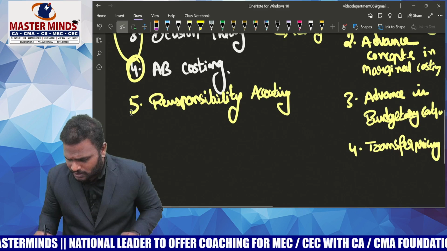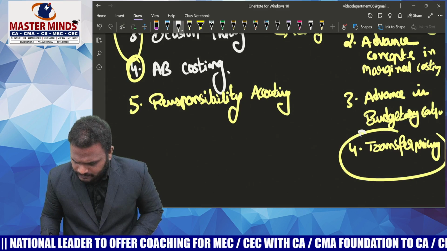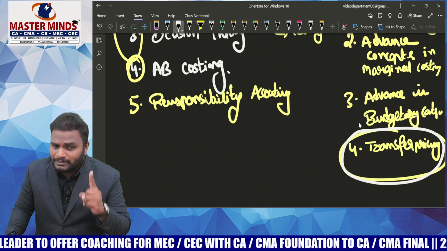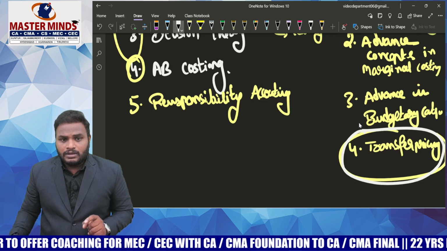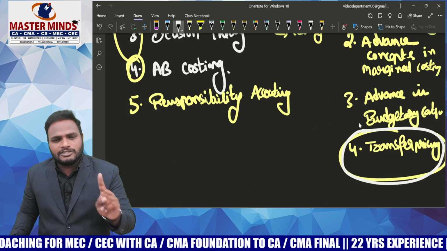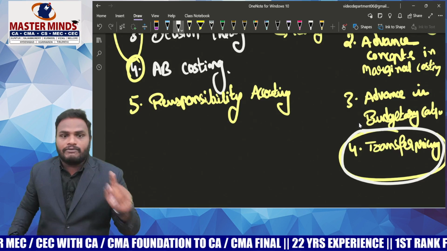Let's come to the last chapter, transfer pricing. In transfer pricing, there is one problem: limiting factor in transfer pricing. Please practice that problem. That is, 2000 hours are available, 3000 hours are available.